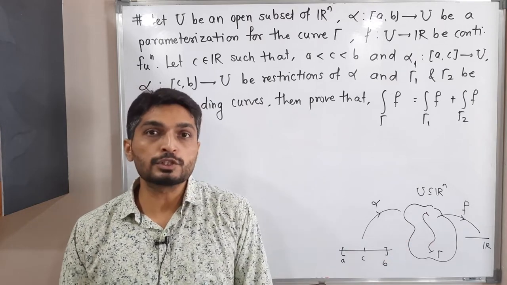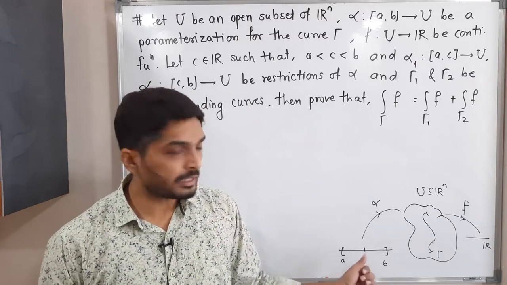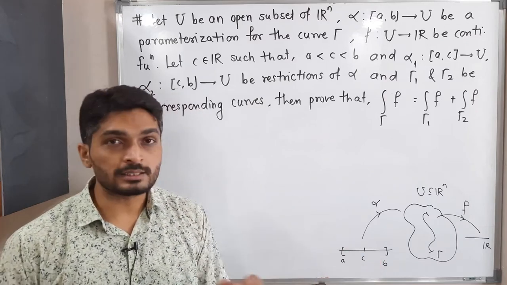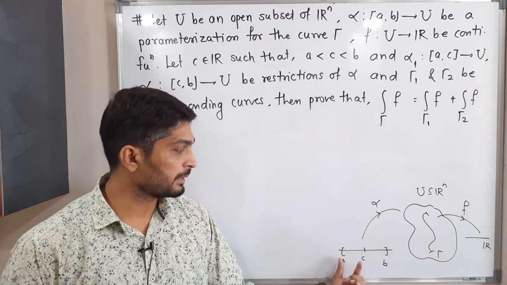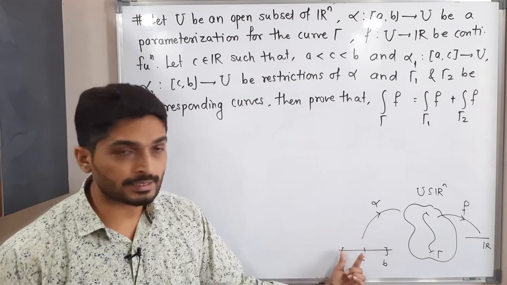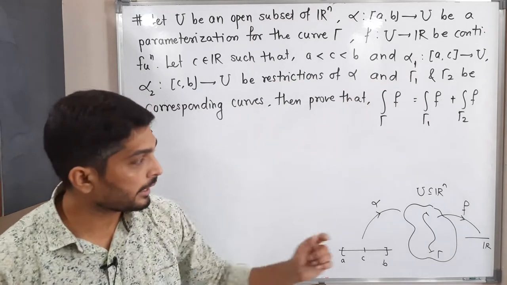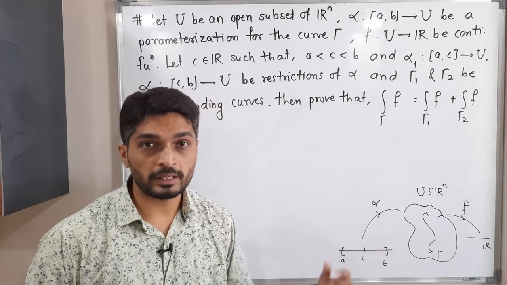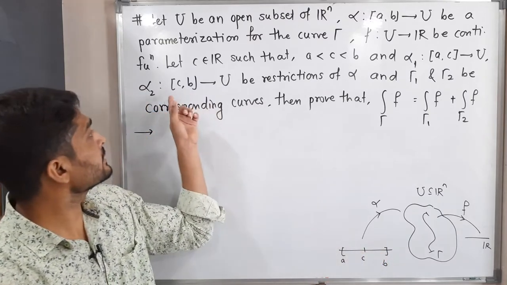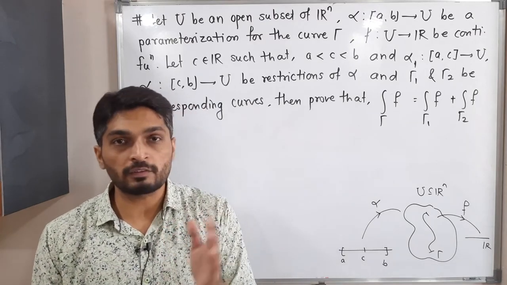F is any scalar field which is defined on U. So this is the basic information we have. After that they say there is some point C between A and B. Because of this point C, AB is divided in two parts. The subintervals are AC and CB. If you restrict alpha on AC, the corresponding parameterization they are calling alpha 1. And if you restrict alpha on the subinterval CB, then they are calling it alpha 2. So the parameterization alpha is divided again into two parameterizations, alpha 1 and alpha 2.